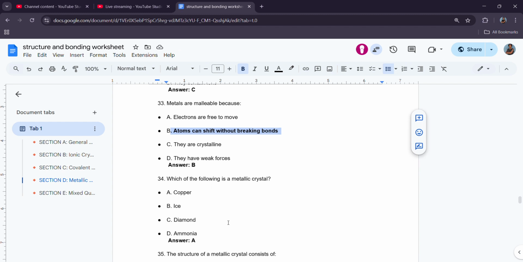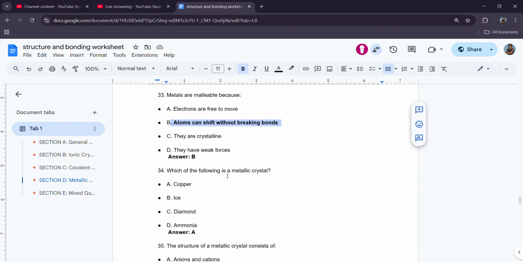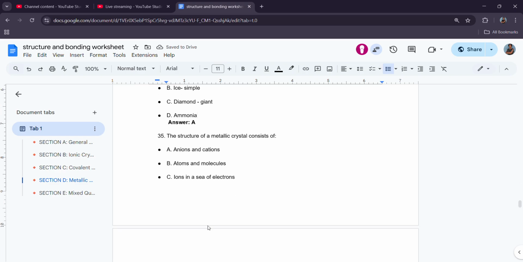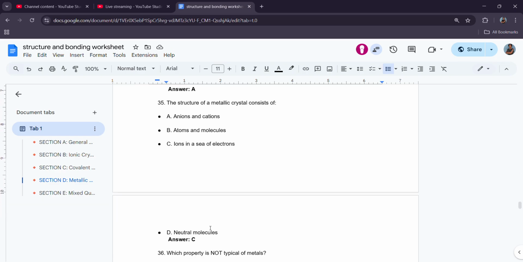That's it. Which of the following is a metallic crystal? Copper. Ice is simple covalent or simple molecular. So ice is simple. Diamond is also giant. Alright. 35. The structure of a metal lattice consists of ions in a sea of electrons. This right here would be talking about anions and cations. That's ionic bonding.